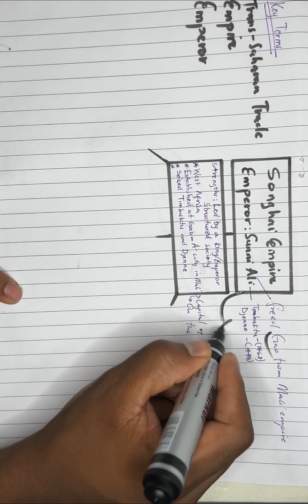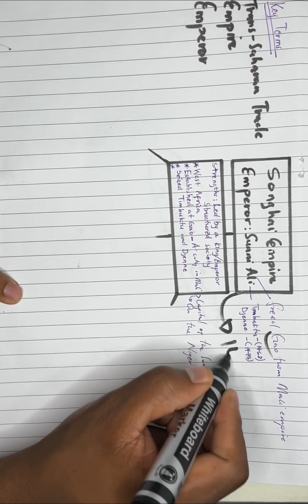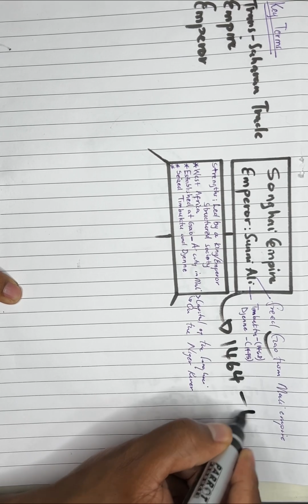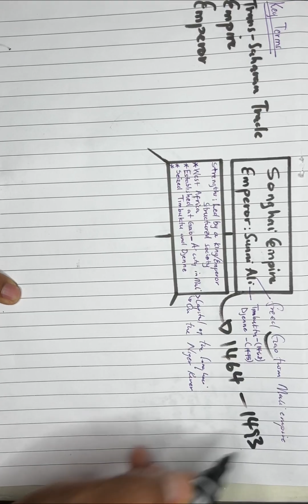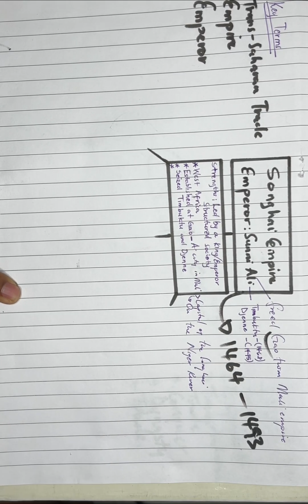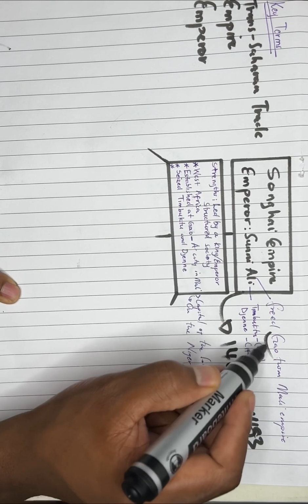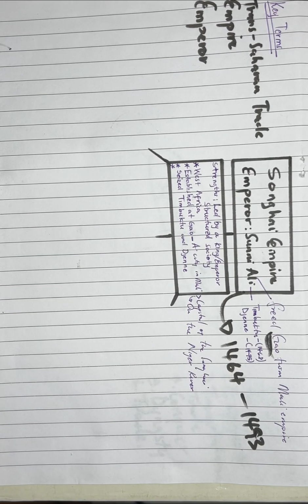And Sunni Ali actually takes over in the years 1464, and his reign is going to end in 1493. And we have also mentioned the very fact that in order for him to become the later emperor of the Songhai Empire, it starts with him taking over the city of Gao.